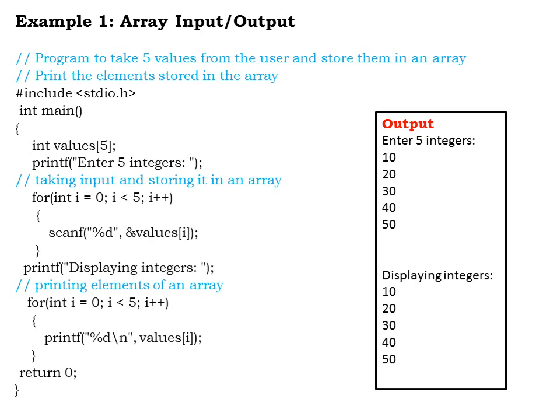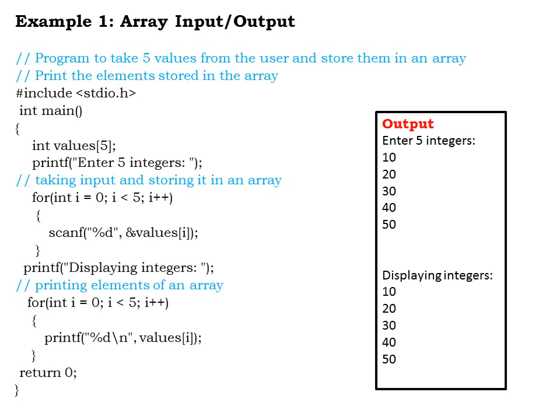Inside the main function we can see I have declared a variable values of type integer, and the size of this array is 5. So I have declared an array named values of type integer and the size is 5. I am going to read 5 integer values. The next statement is a printf statement which displays the message, enter 5 integers.